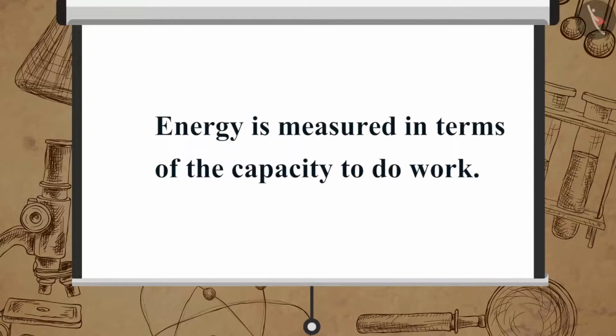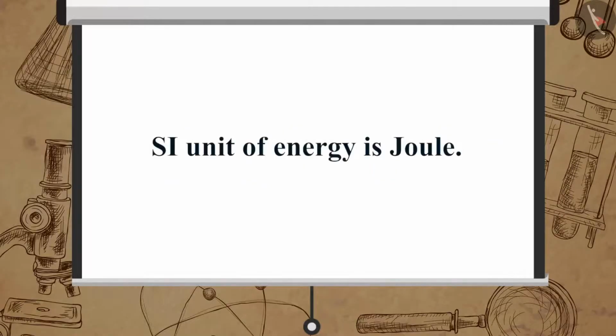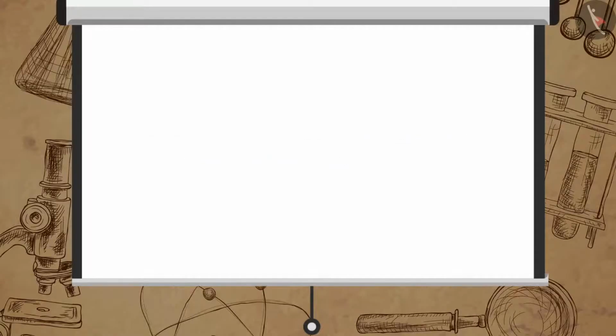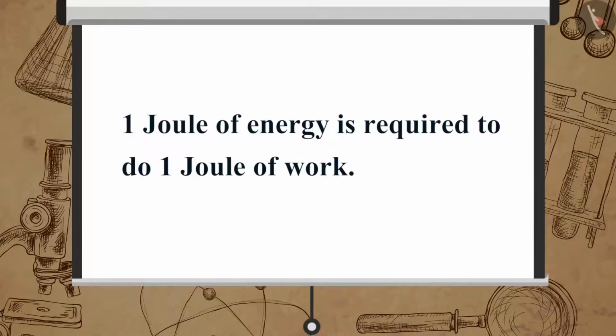Thus, energy is measured in terms of the capacity to do work. The SI unit of energy is that of work, which is joule. We can say 1 joule of energy is required to do 1 joule of work.